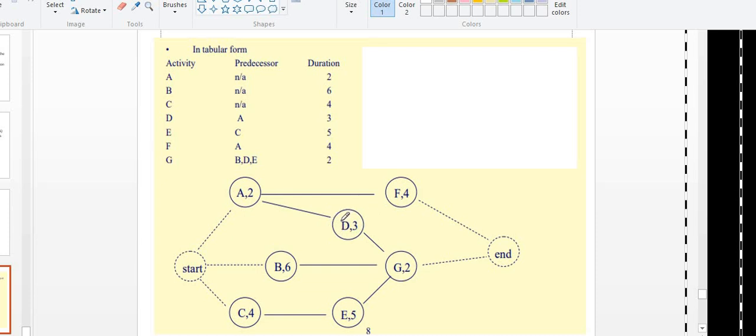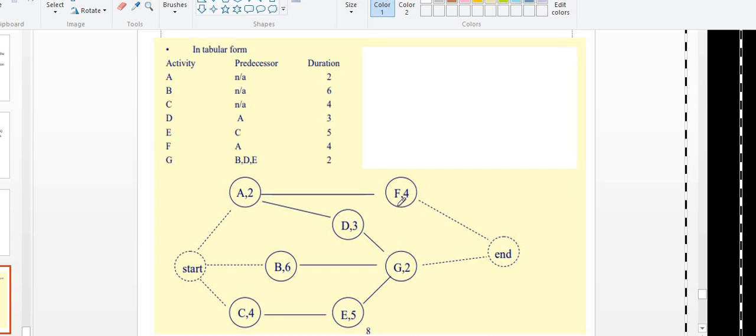Next is what? E. If I want to start with E, C should be completed. Okay, C is completed, so I have put E here. Next is what? F. F can be started once only A is completed. So here A is completed, so I have put F.